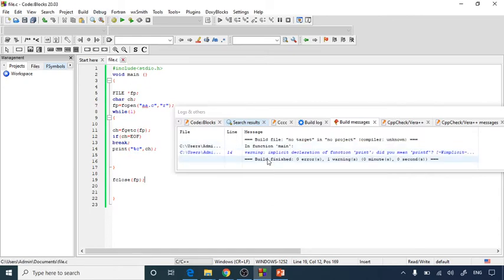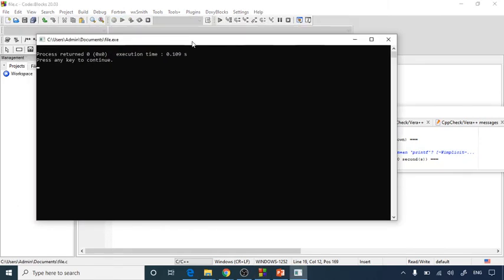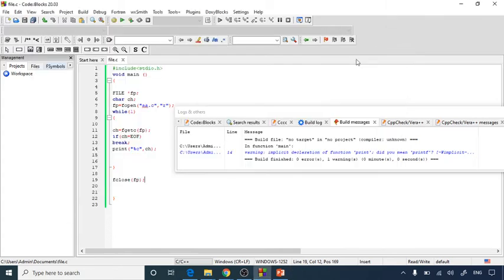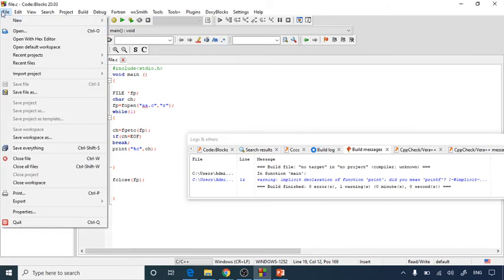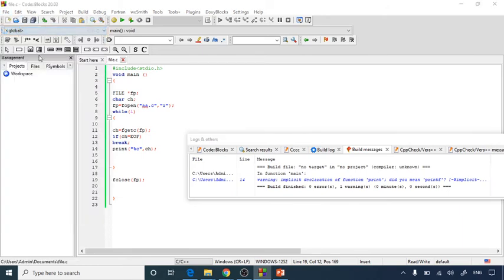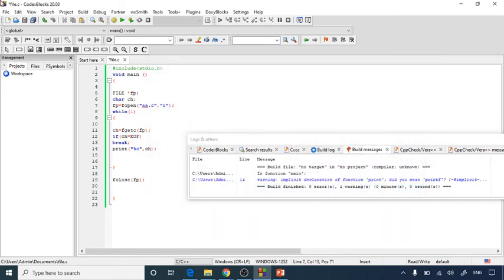Here is build finished with 0 errors. Let's run this. I can give any name of my choice. I'll select another one, so I'll go for open, and here I have the abc.c source file, so I'll write abc.